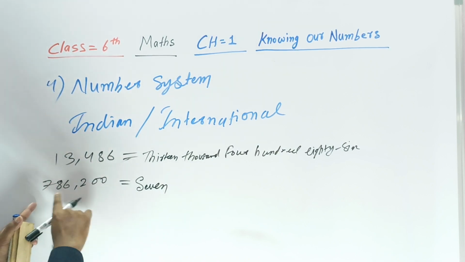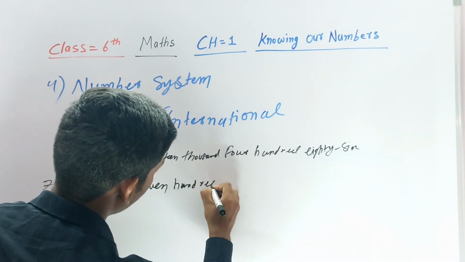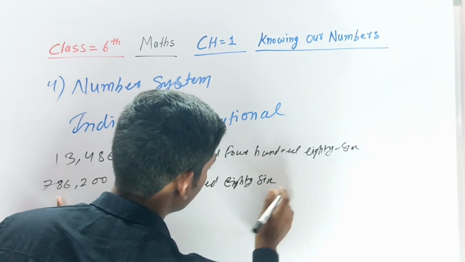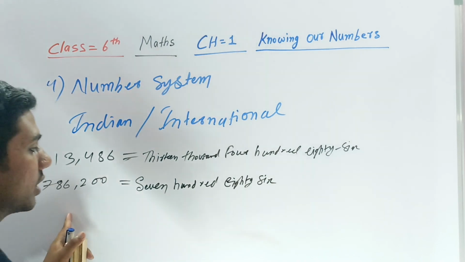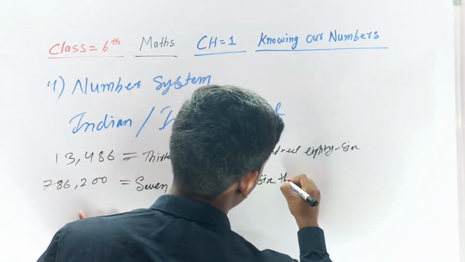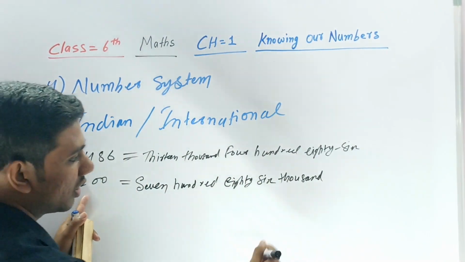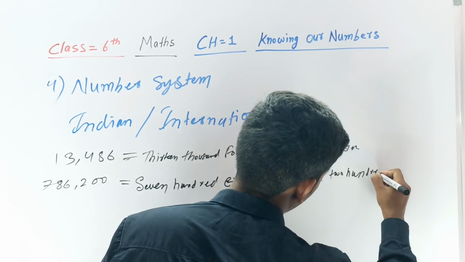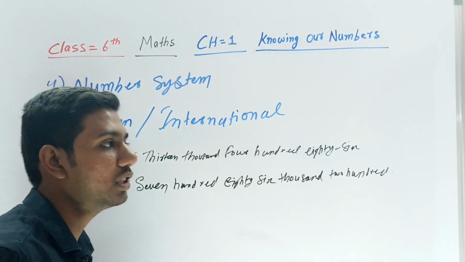How much is it? 786, right? Then after it, it's 1,000. 786,000. Then 200, right? It's 200 only now. So right, 200. Okay, so this is the difference between the Indian number system and the international number system.